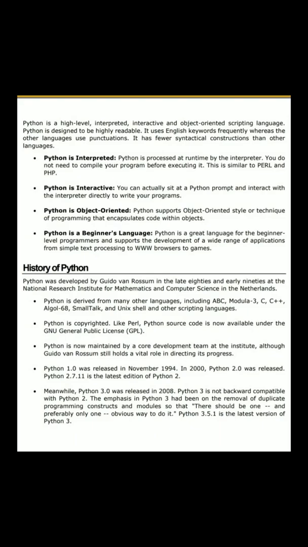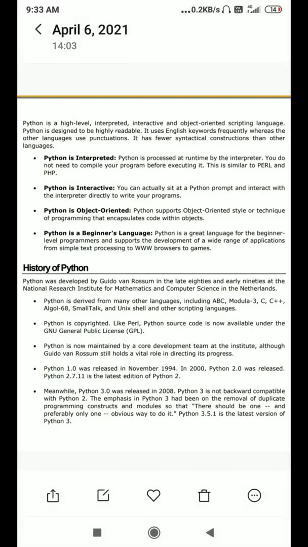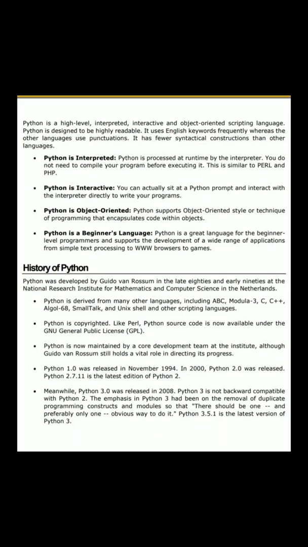And it has different types of features and supports. The first one is interpreted. Why? Because we can easily interact with it and we can compile the code at runtime. That's why it is called interpreted. And interactive means we can easily interact with the Python editor.